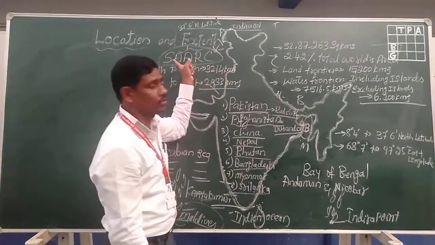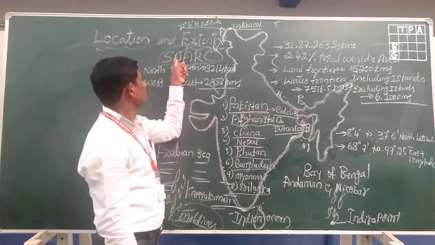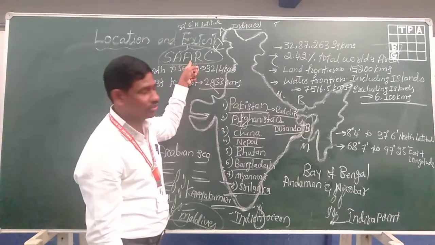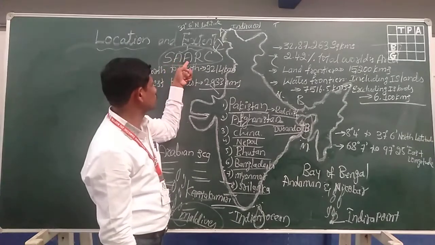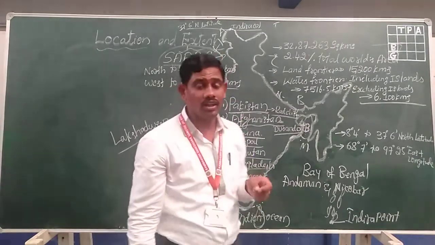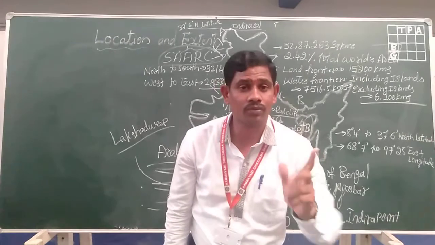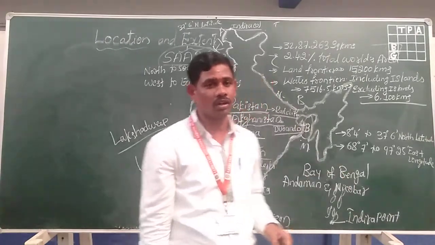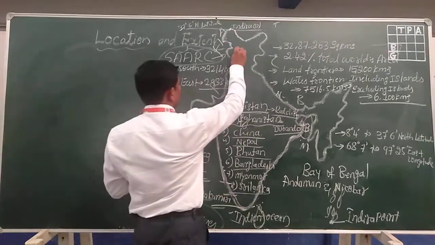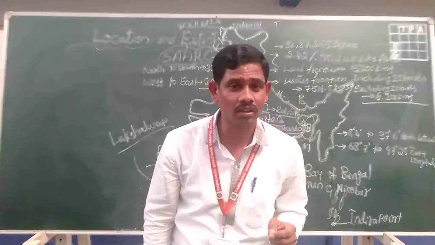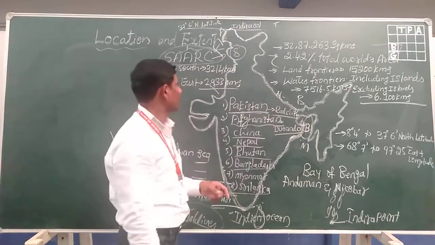What is the full form of SAARC? South Asian Association for Regional Cooperation. Once again, South Asian Association for Regional Cooperation. There were 7 countries that were members of SAARC. Now one more country was added two years back, that is Afghanistan. Including Afghanistan, there are 8 SAARC countries. How many countries are members of SAARC? Yes, 8 countries.